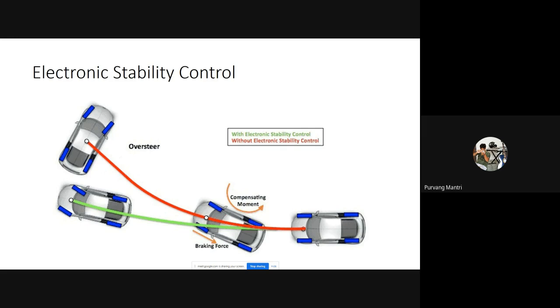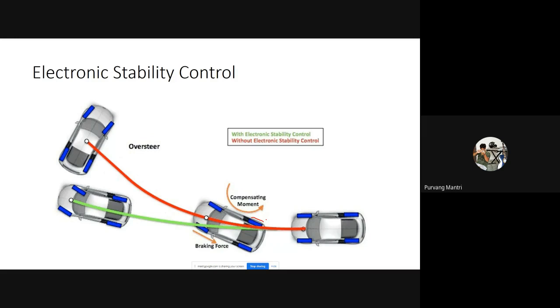wheel sensors and the accelerometer sensors sense the data of the motion of the vehicle and the speed of the wheels. Based on the data, the microcontroller understands that the vehicle is getting oversteered, because if the rear wheels are losing traction, that means there is less friction on the rear wheels and more friction on the front wheels, which means the rear wheels will rotate faster compared to the front wheels. I hope you are understanding this.